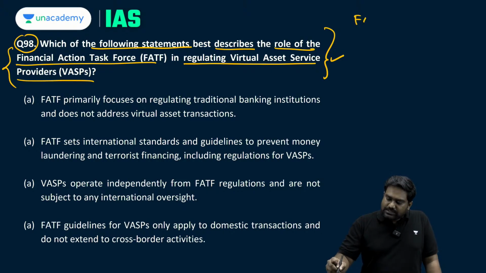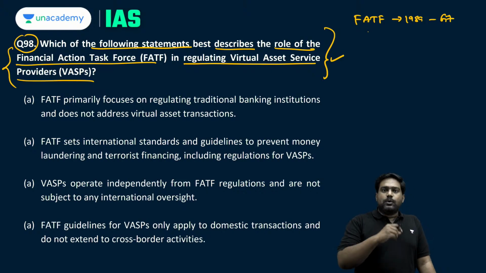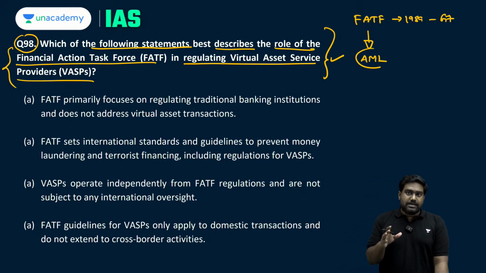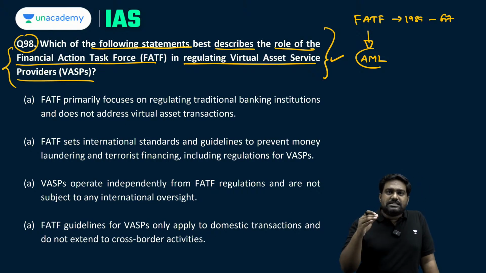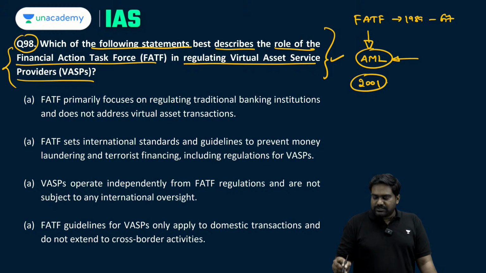The Financial Action Task Force was established in 1989 by the G7 countries. The initial purpose of FATF was to act as an intergovernmental body to counter money laundering, to implement anti-money laundering measures or AML measures, so that a set of international standards and regulatory guidelines could be established to counter money laundering. Then following the 9/11 attacks of 2001, which established the connection between money laundering and terrorist financing, a second objective was added to the FATF, which is to counter terrorist financing.